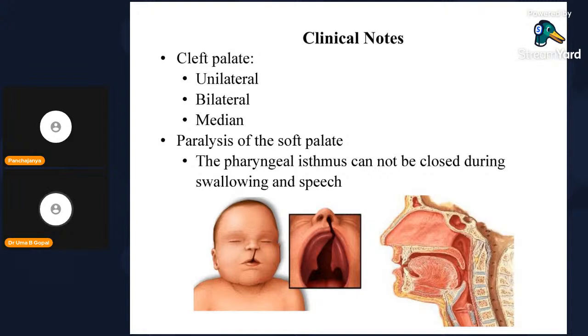Clinical notes: during the developmental process of the maxilla, if the processes are not fused together in the median plane, there will be formation of a cleft. It is a genetic disease. Cleft palate may be unilateral, bilateral, or median.